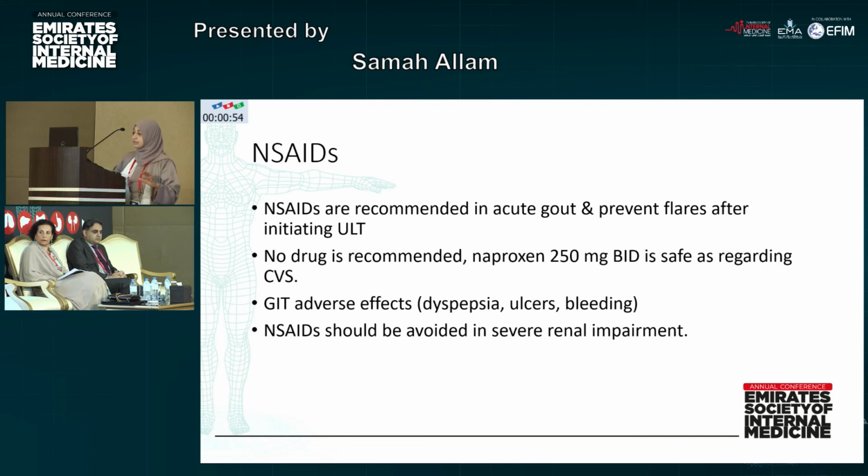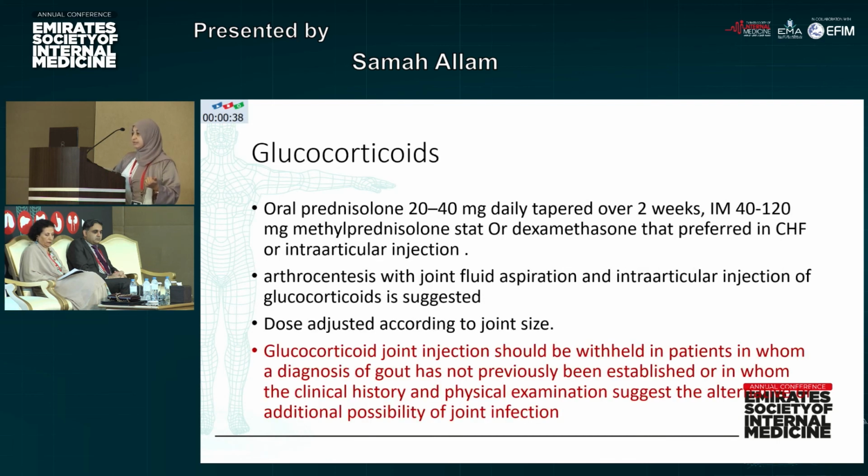Non-steroidals are recommended in acute gout. We can use naproxen 250 mg BID, or ibuprofen 800 BID, but be sure that the patient doesn't have any bleeding tendency, and that he's not having severe renal impairment. The glucocorticoids are a good option, but we cannot use them if the patient has uncontrolled diabetes or uncontrolled hypertension. The dose of oral prednisolone is either 20 to 40 mg daily, tapered over 2 weeks, or we can use 1 dose of IM methylprednisolone 40 to 120.